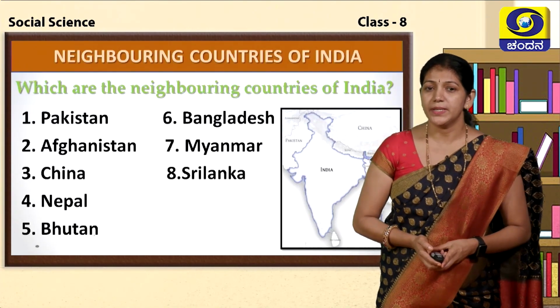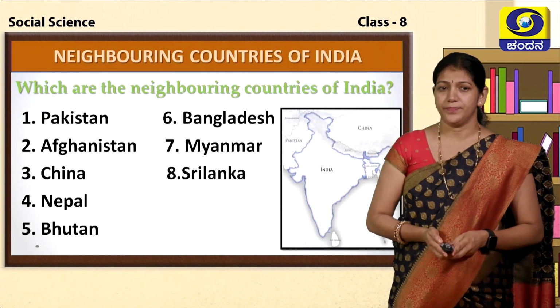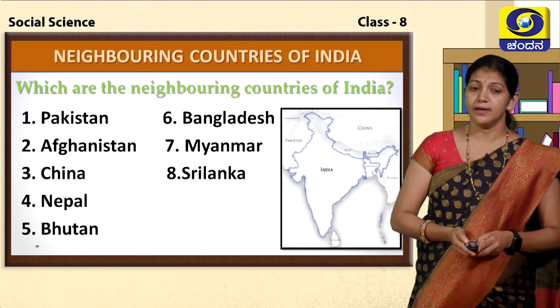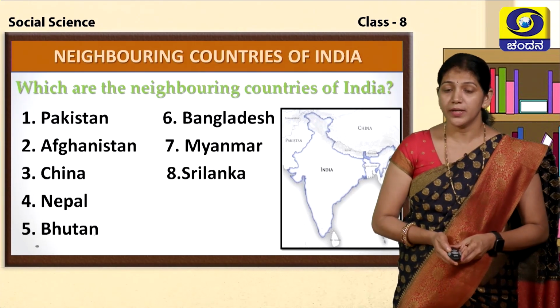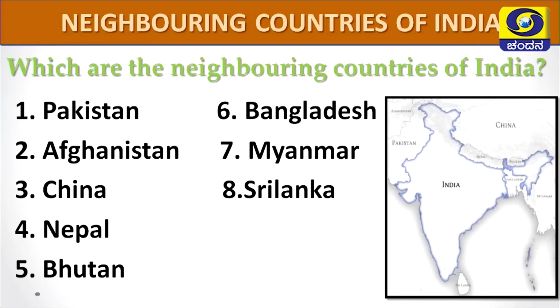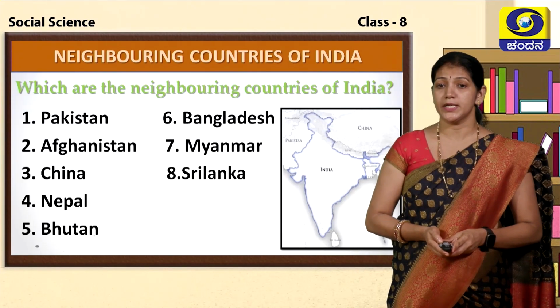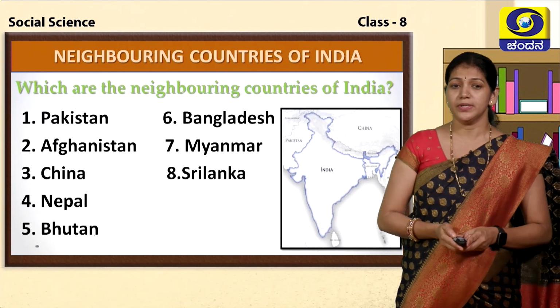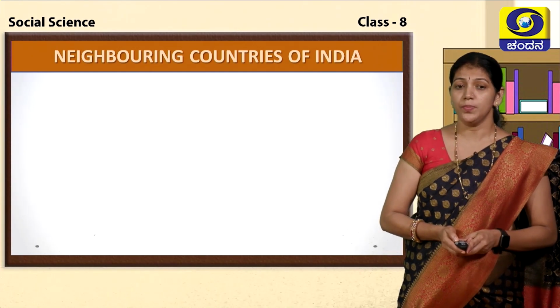Which are the neighboring countries of India? Pakistan, Afghanistan, China, Nepal, Bhutan, Bangladesh, Myanmar and Sri Lanka. These are the neighboring countries of India. Student, I will give you a small activity for the neighboring countries of India.